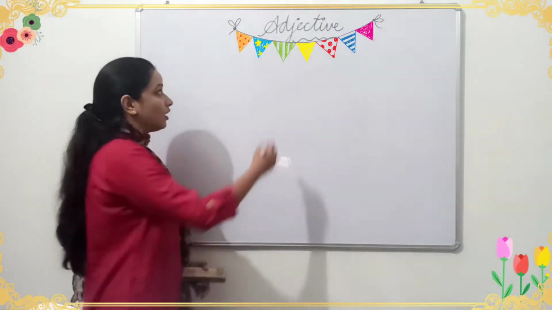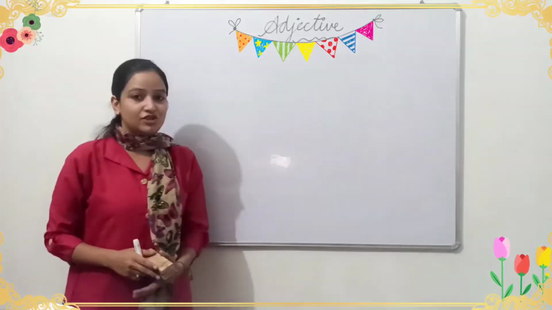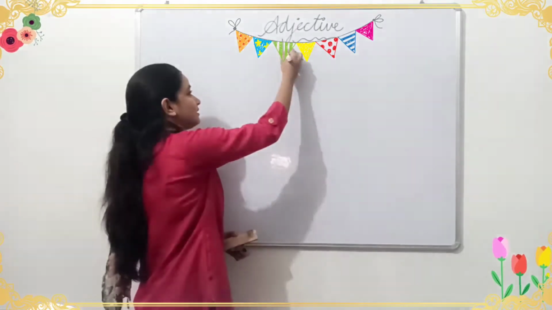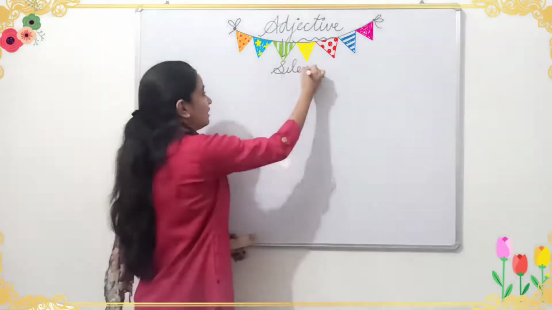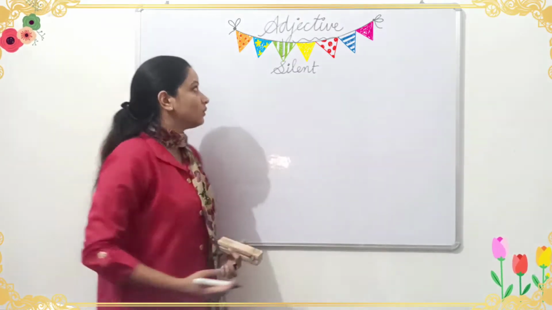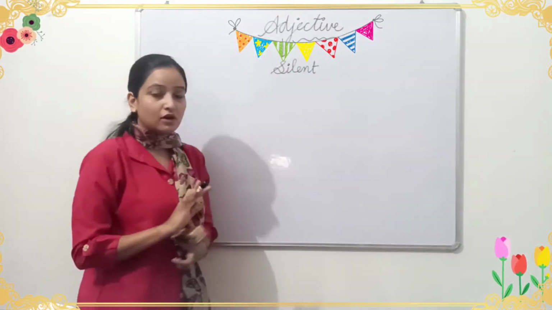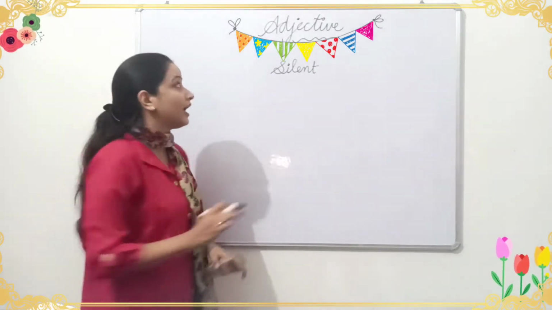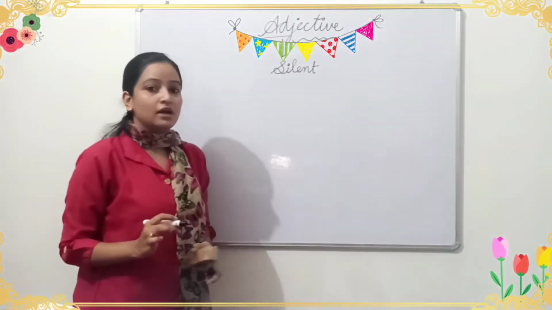How will you say it? Adjective. Here the D is silent. While pronouncing it we will not say "ed". Never ever say "ed", this is wrong.